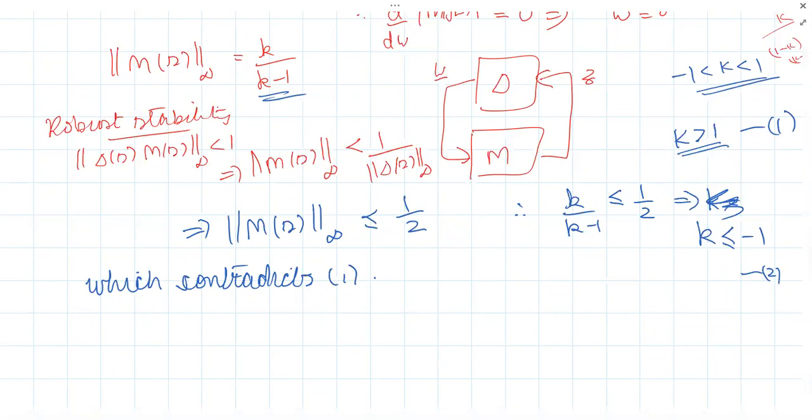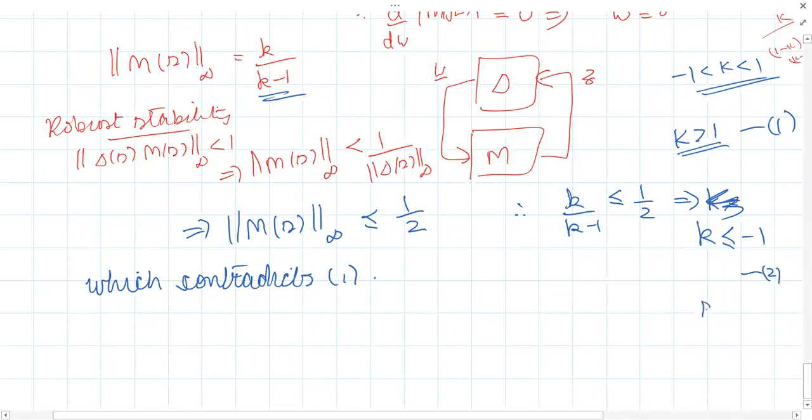Right? Now, for robust stability, that's why you should understand clearly the difference between nominal stability and robust stability. Nominal stability means stability of the nominal plant. When you speak of robust stability, that includes both the nominal plant and the family of perturbed plants. That's what I told you yesterday.